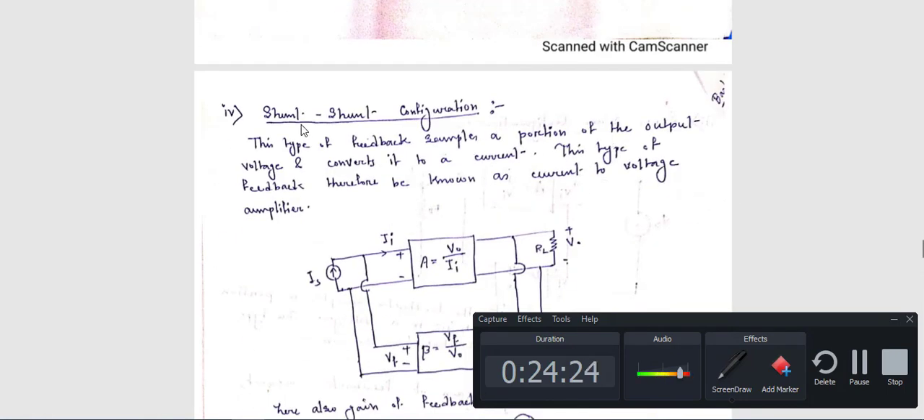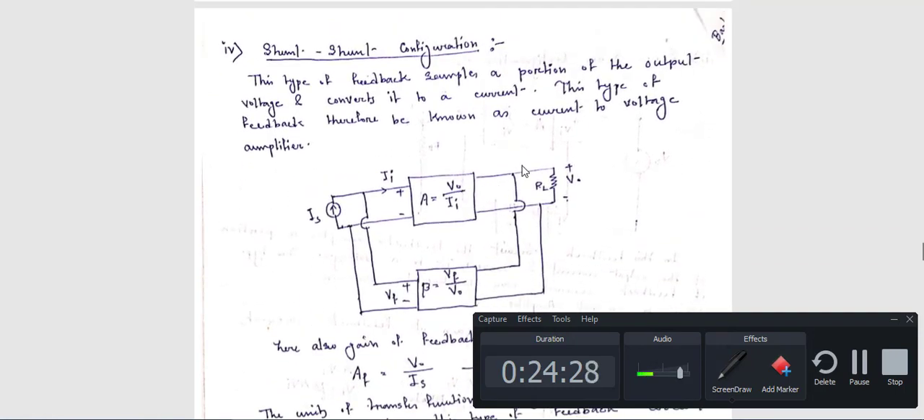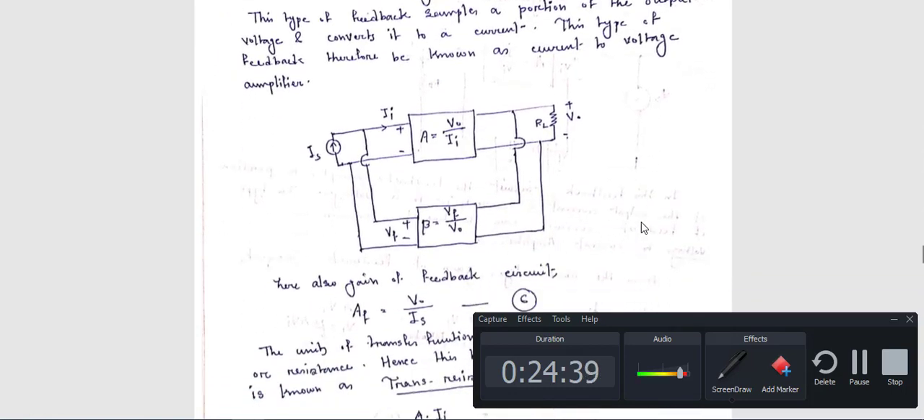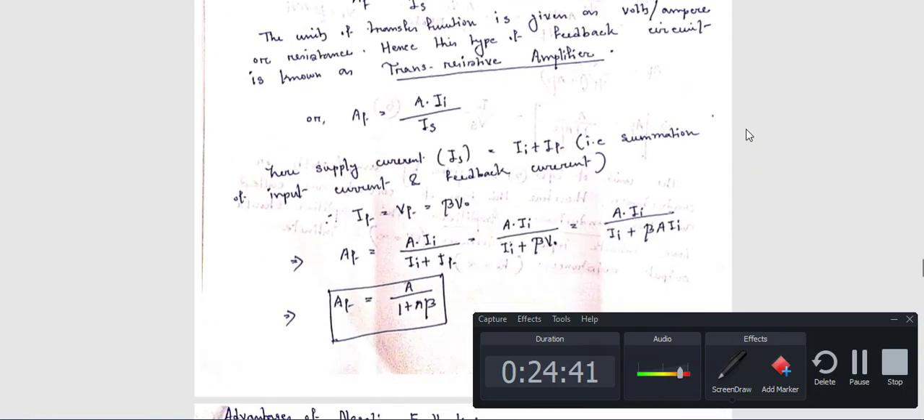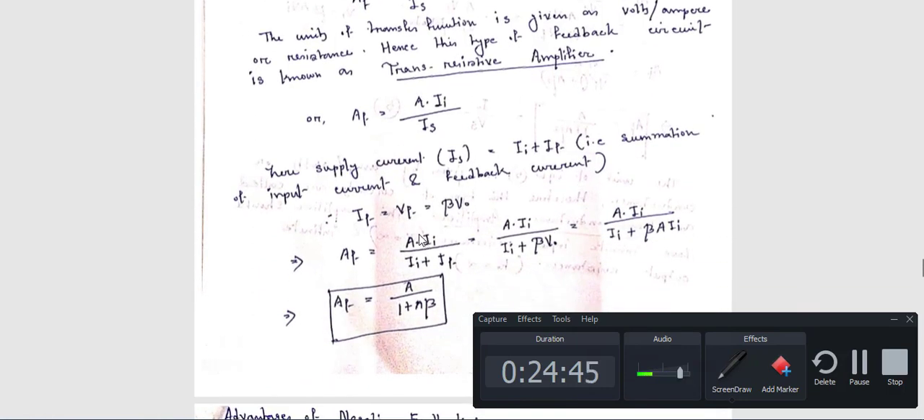Next, come back to shunt configuration. Shunt means your output side is also a parallel configuration and your input side is also a parallel connection. So like this. Now this circuit is also known as transresistance amplifier, and if you want you can also calculate the value of A from this circuit which is given here. Just go through this.